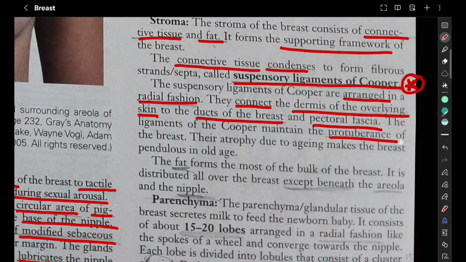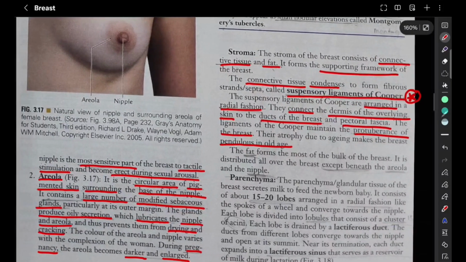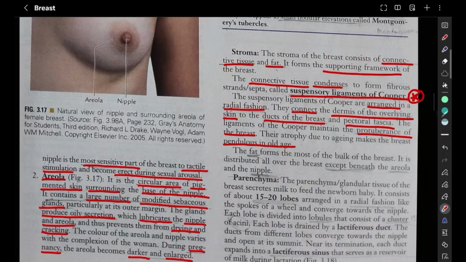So they maintain the protuberance of the breast, and their atrophy during aging makes the breast pendulous in old age. They are the supporting framework for the breast. So the first point you will be writing is that it is a connective tissue. The stroma is going to contain connective tissue and fat, so that it is a supporting framework. These connective tissues condense to form suspensory ligaments of Cooper.